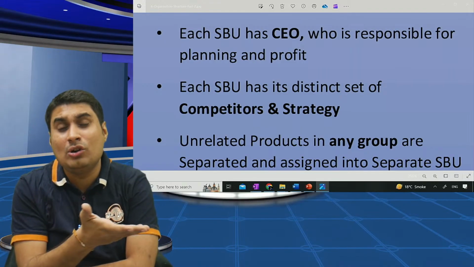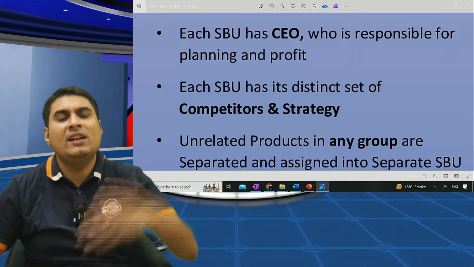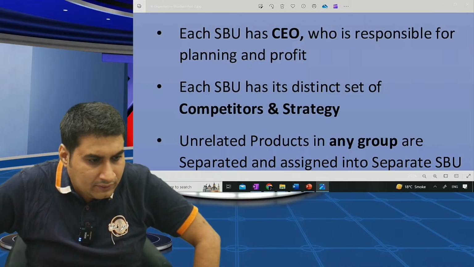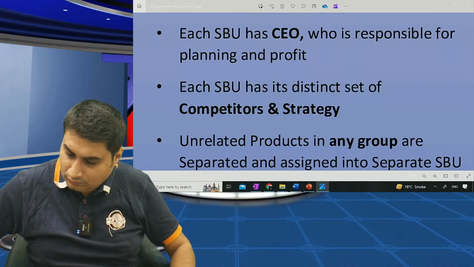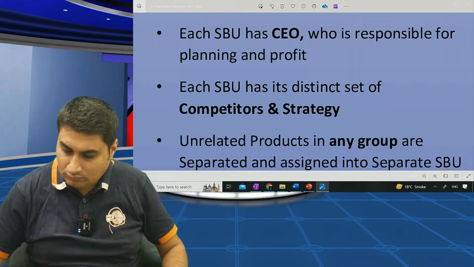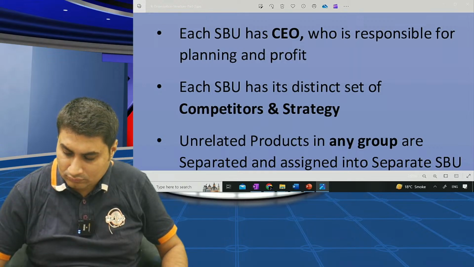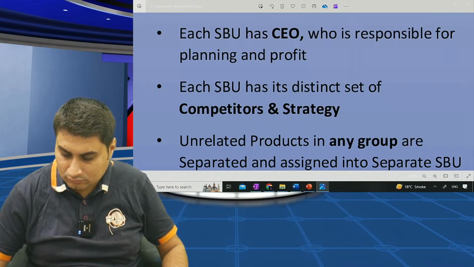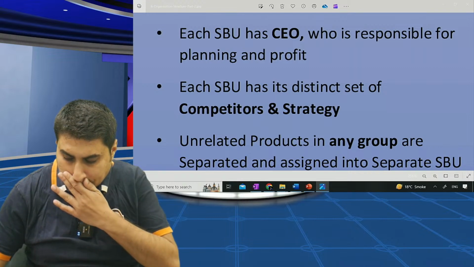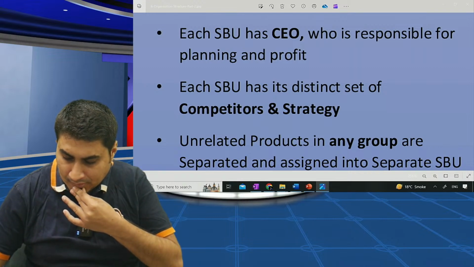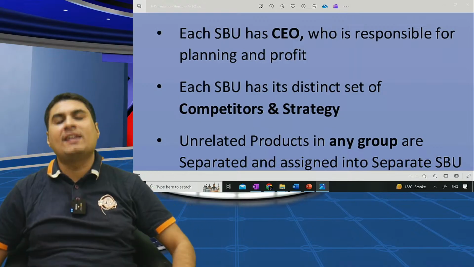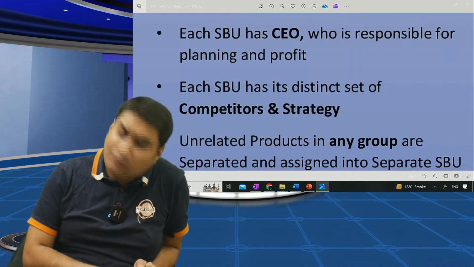Each SBU has a CEO responsible for planning and profit. Each SBU has a different set of competitors and strategy. Then each SBU has a CEO who is responsible for planning and profit. Each SBU has a different set of competitors.